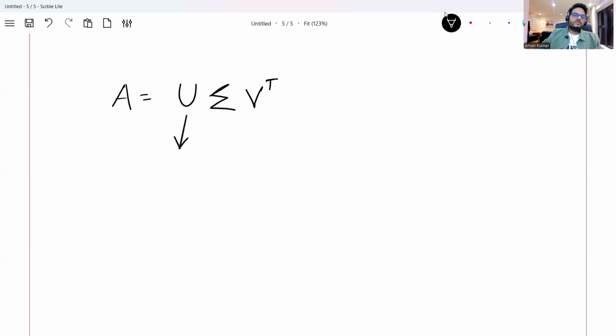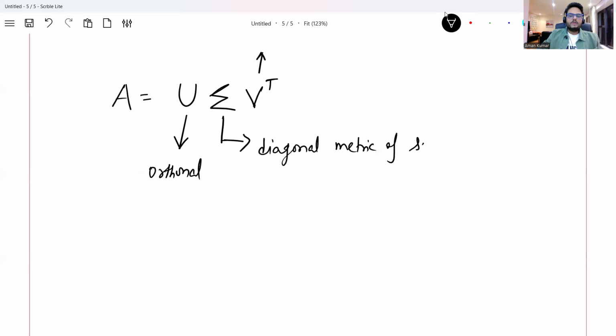U and V are both orthogonal matrices, and sigma is a diagonal matrix of singular values. So your A is broken into three sub-matrices and it is now easier to manage.